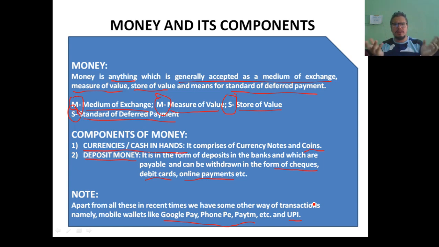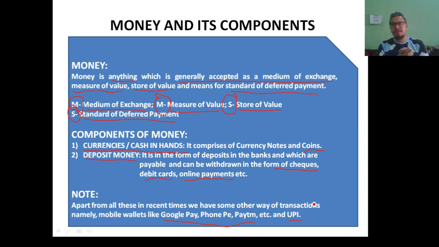Money is something or anything which is generally accepted as an MMSS: medium of exchange, measure of value, store of value and standard of deferred payment. And components of money: there are 2 components of money mainly. Currency or cash in hand, which is either in the form of currency notes or currency coins. And the second form is deposit money.